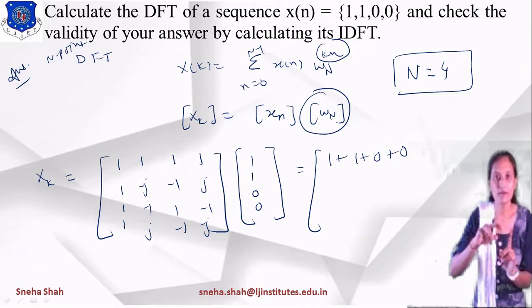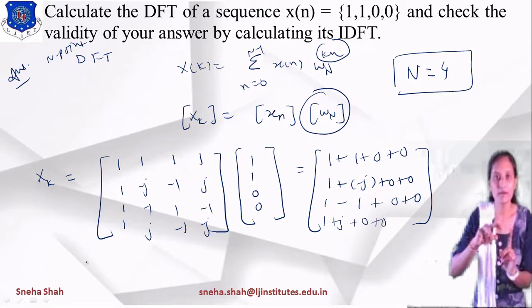Same way we will represent the second row. So 1 into 1 means 1, 1 into minus j means minus j and all the other two terms will be 0. Same way 1 into 1, 1, 1 into minus 1, plus 0 plus 0. And the last term is 1 plus j plus 0 plus 0.